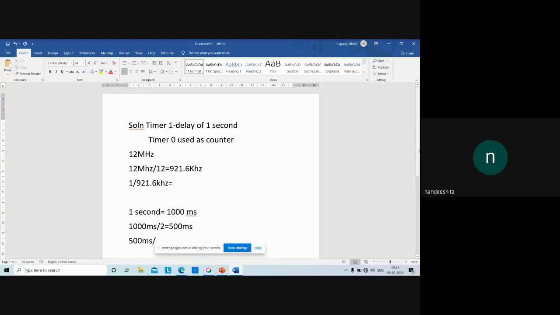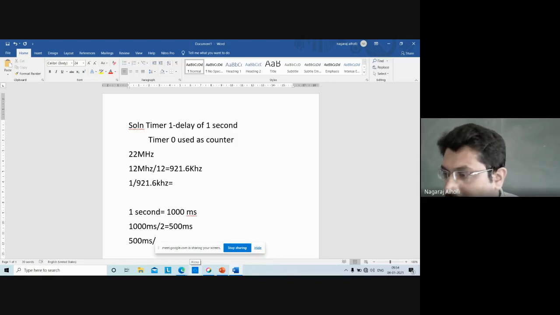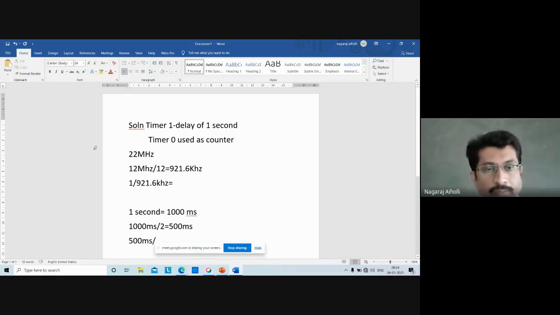This is 22 megahertz, sir. Correct, it is 22 megahertz, not 12 megahertz. Thank you. 22 megahertz divided by 12 comes out to 921.6 kilohertz.